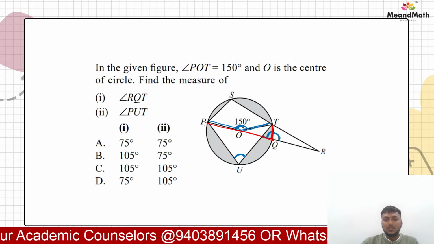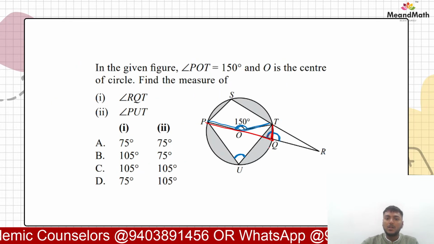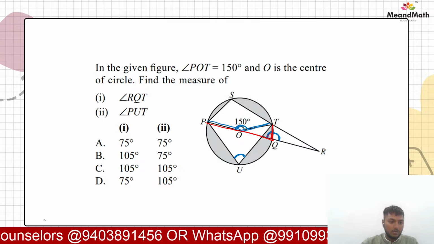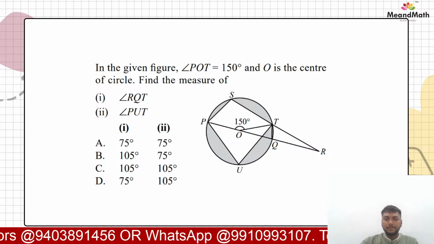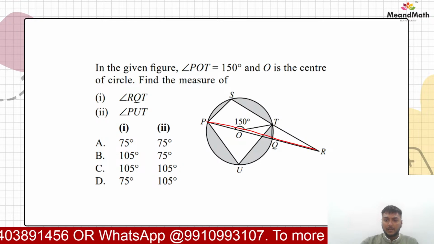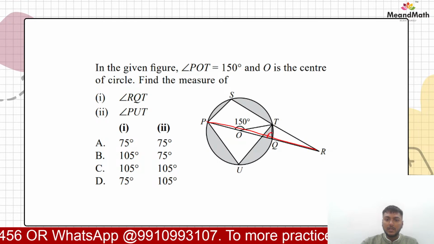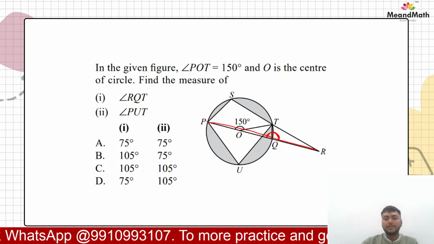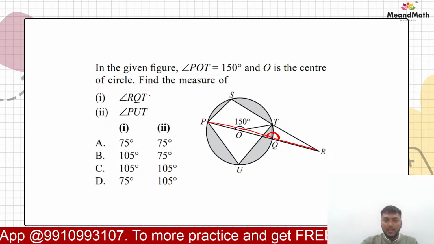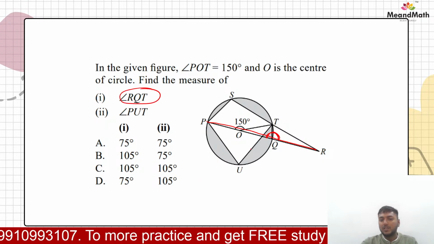This angle PQT. Now बच्चों, what we can also see is that POQR is a straight line, so this angle and this angle would be supplementary, और यही तो हमको find करना था, that RQT, right?